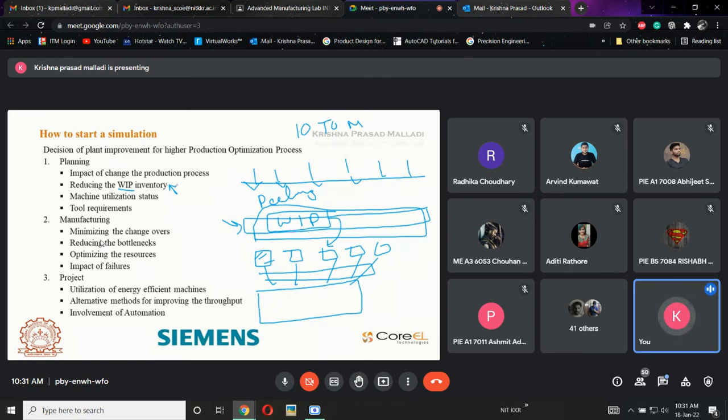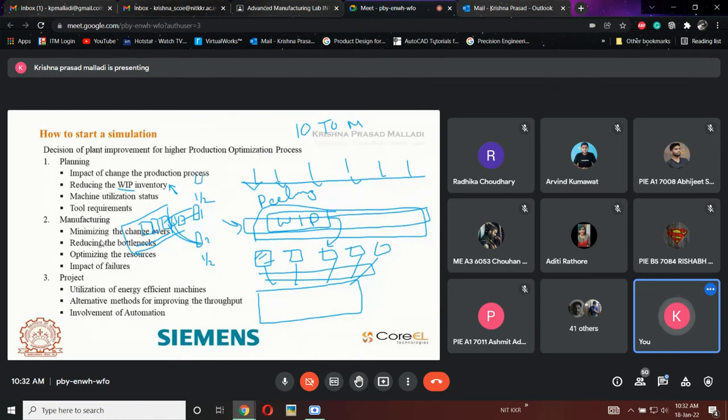So in the meantime, what will happen? This part is waiting. This is a waiting phase. If there is an alternative machine, let us take two machines, machine 1 and machine 2. If there is one part entering here, the other machine is kept vacant. There are three parts. First part entered here, second part entered here. It will have some half an hour of processing time, the same half an hour of processing time. In the meantime, parts keep coming like this on the conveyor. Now this is called a WIP, which means the part is coming here and it is waiting for the machine. This is a drawback.